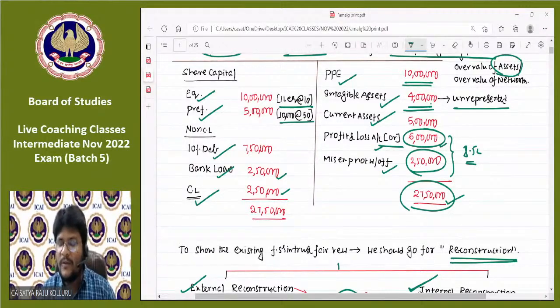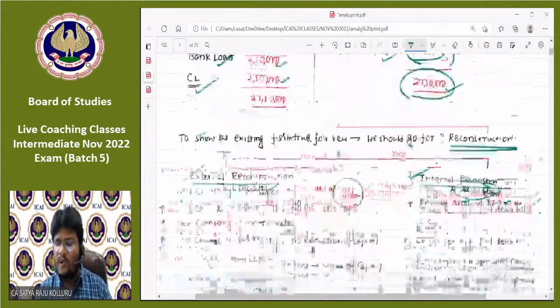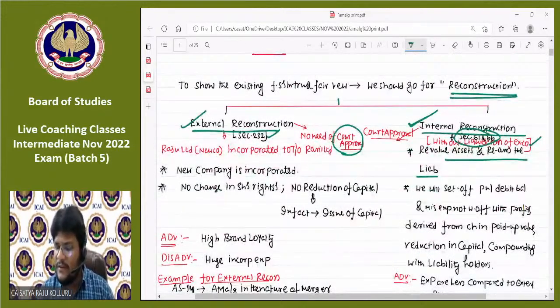So that is the reason why, during the process of internal reconstruction, while making certain negotiations or compounding activities with the various parties like creditors, debenture holders, non-current liability holders, the equity shareholders or the preference shareholders, they might agree. But after conducting so many meetings, all such issues generally get settled. Okay, fine. So what you are trying to establish in case of internal reconstruction is that revaluation of assets and reassessment of liabilities happen.